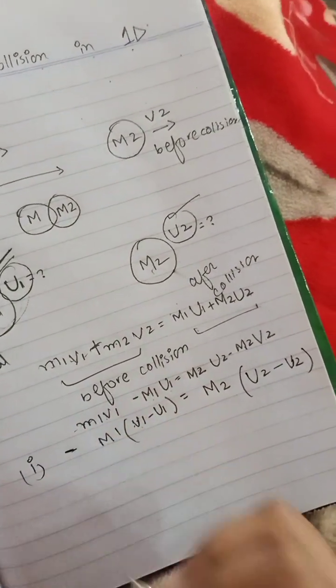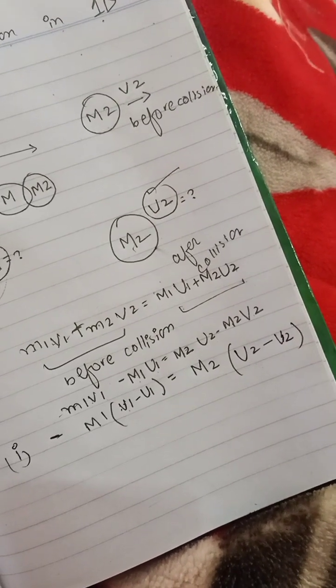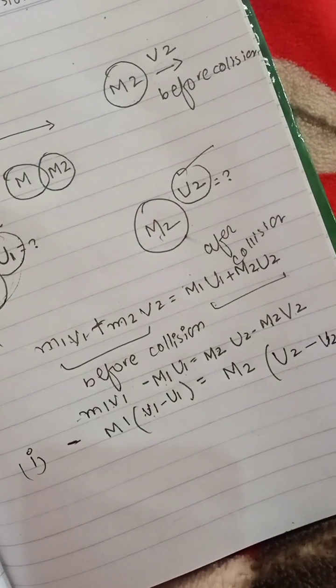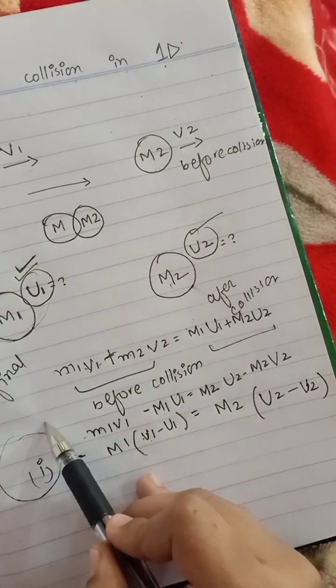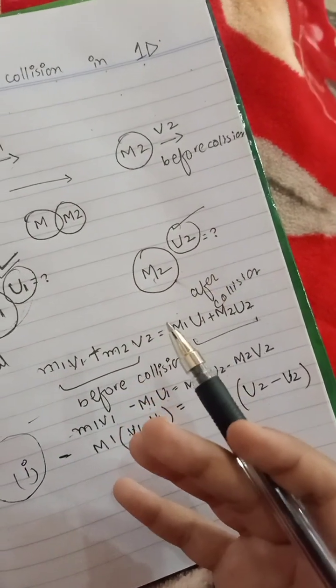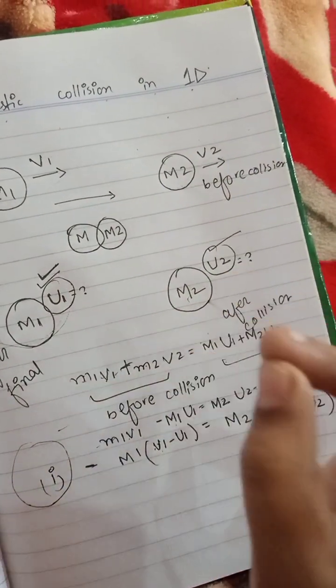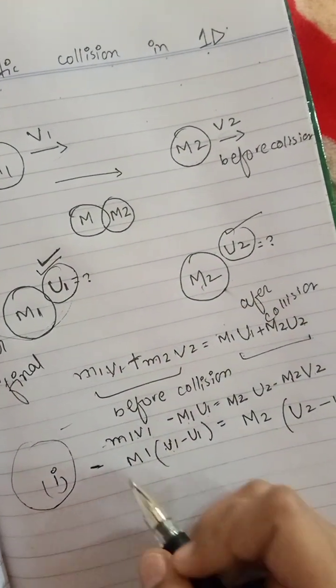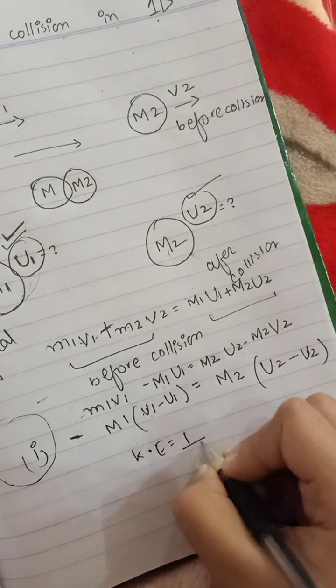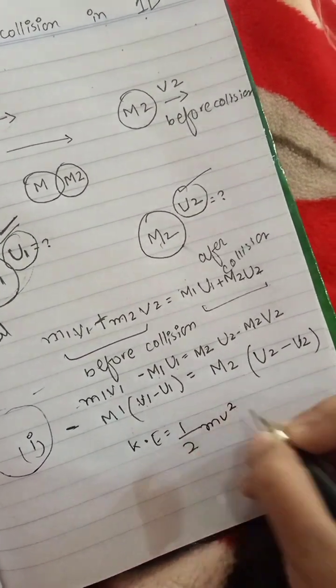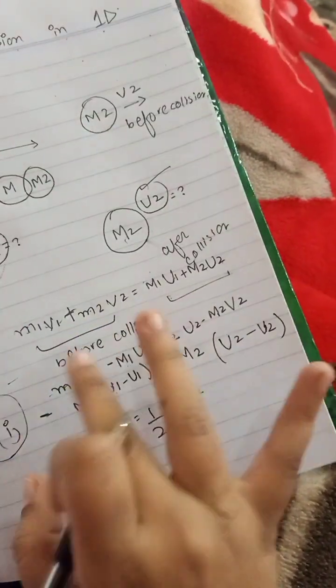As you all know, momentum and kinetic energy are both conserved. We have used the momentum, and now for kinetic energy the formula is 1 upon 2 m v square.